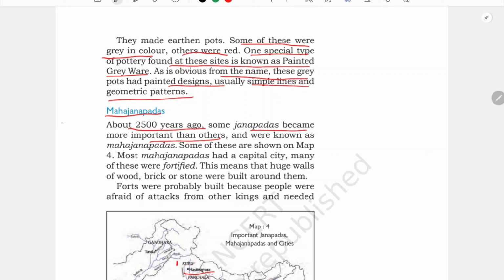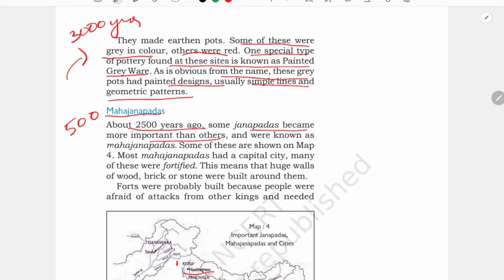See, again a transitional period of 500 years, because the janpads we have read about were around 3000 years ago. So within a transition of 500 years, now we can witness Mahajanpads.